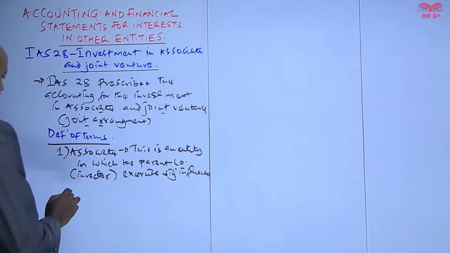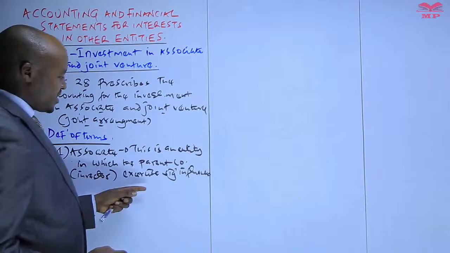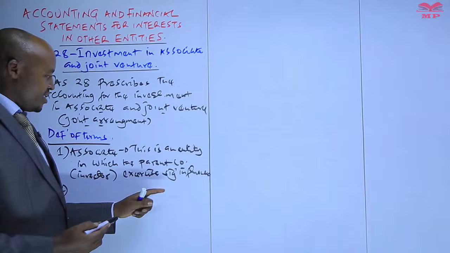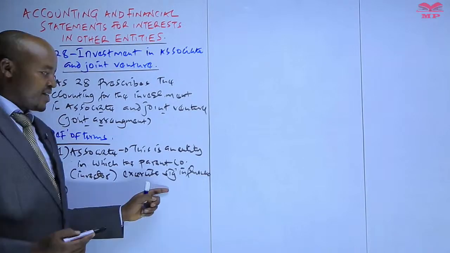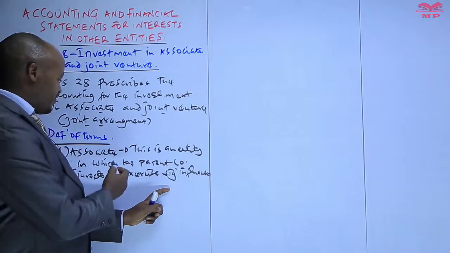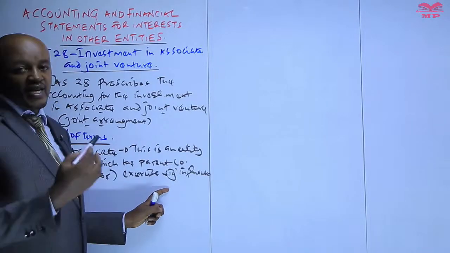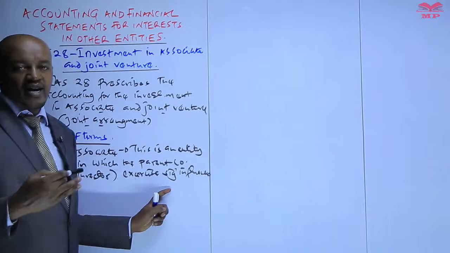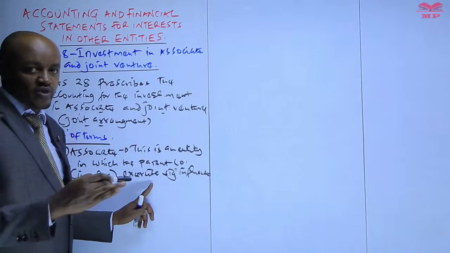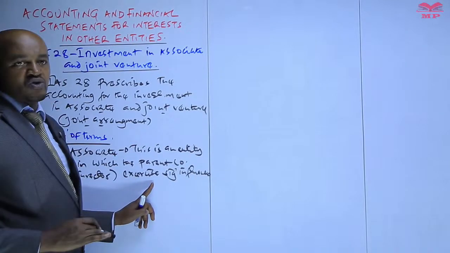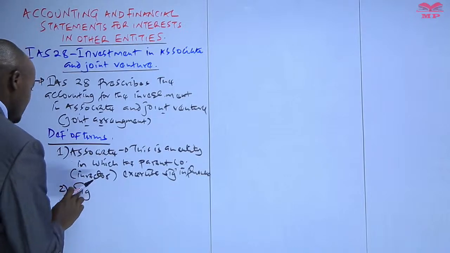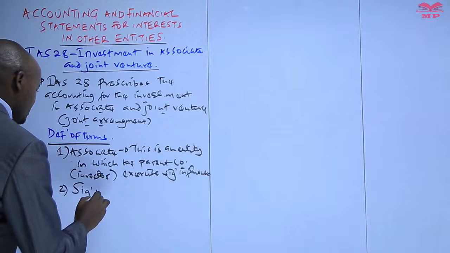Exercises significant what? Influence. So what do we mean by significant influence? When we talk about significant influence, this is the power by the parent company or the investor to participate in making the financial and operating decisions of this company, which is called the associate. So once the parent company has invested in an associate, it has the power to participate in making the financial and operating decisions, but not to control those decisions. So that is the other term we can define: significant influence.